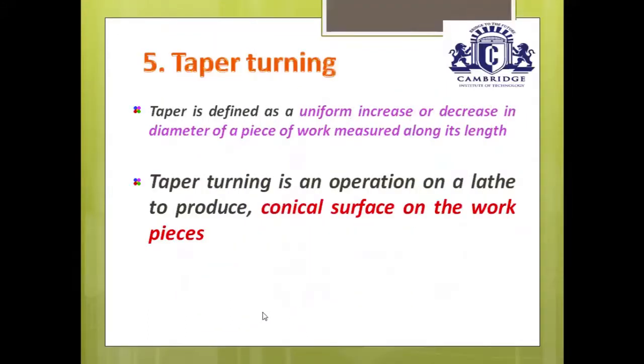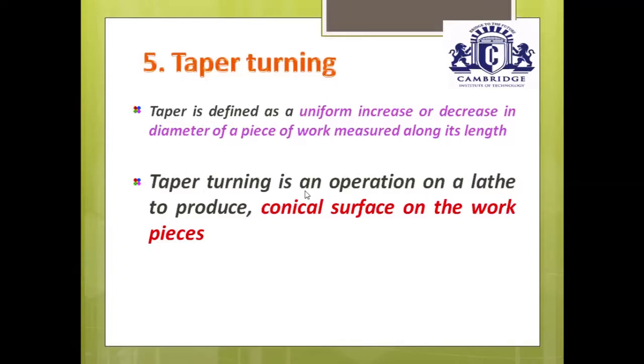Next, a very important operation is the taper turning operation. First, you should know what a taper is. A taper is defined as a uniform increase or decrease in diameter of a piece of work measured along its length. That means either increasing or decreasing the diameter as per the required length. That is called a taper. Then, what is taper turning?